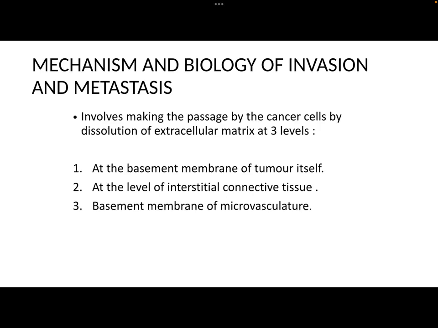Now we will discuss the mechanism and biology of invasion and metastasis. Metastasis involves making the passage by the cancer cells to the vessels by dissolution of extracellular matrix at 3 levels: at the basement membrane of the tumor itself, at the level of interstitial connective tissue, and basement membrane of microvasculature.